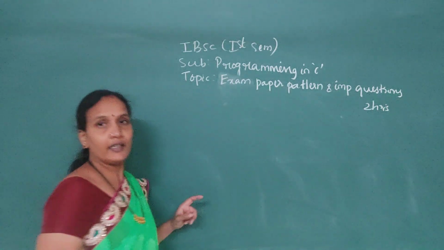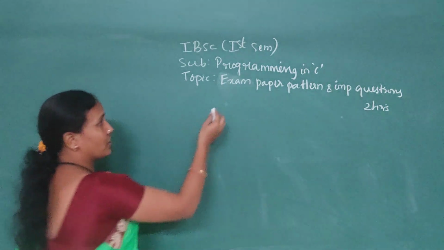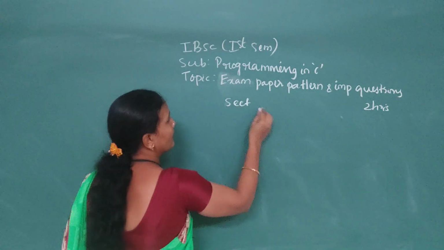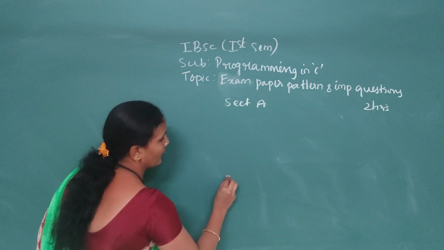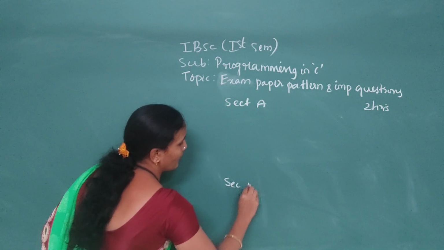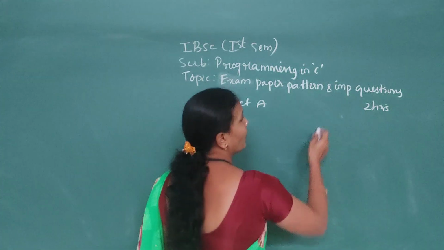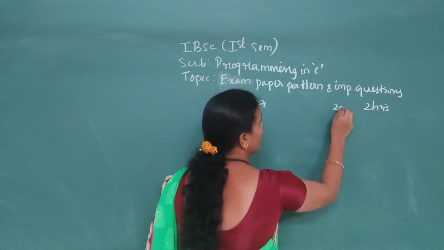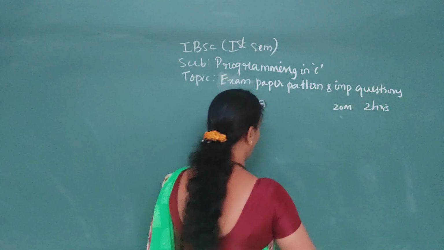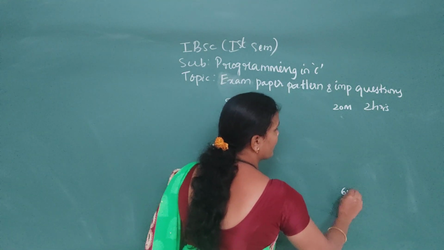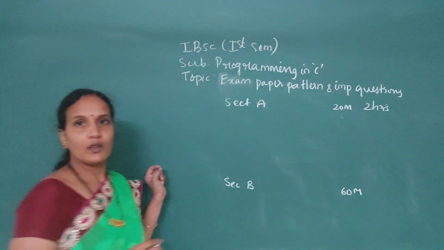Next, we have 2 sections, section A and section B. In the first section, we have 20 marks, and in the second section, we have 60 marks.